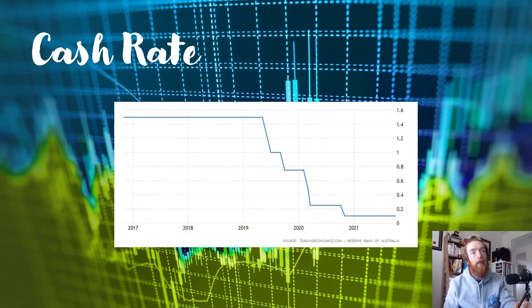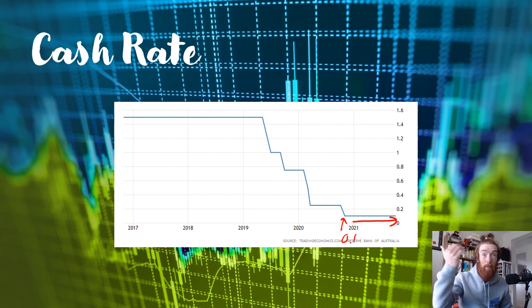Then we've got the cash rate. So the cash rate over the last 2 years got decreased to 0.1 in November of last year and has stayed there ever since. So monetary policy has been expansionary. Very, very important to know that if the RBA increased the cash rate to say 0.25, that's not contractionary policy, that's technically just less expansionary because a cash rate under 3.5 is considered expansionary currently.